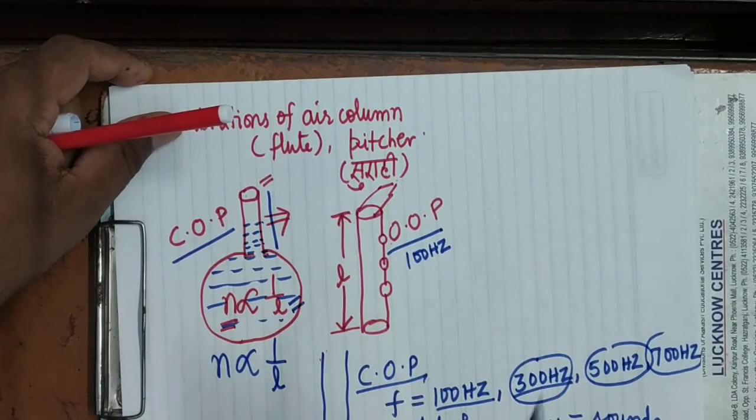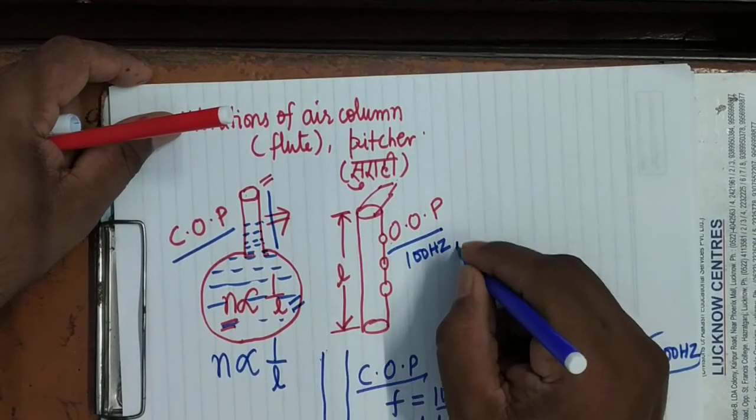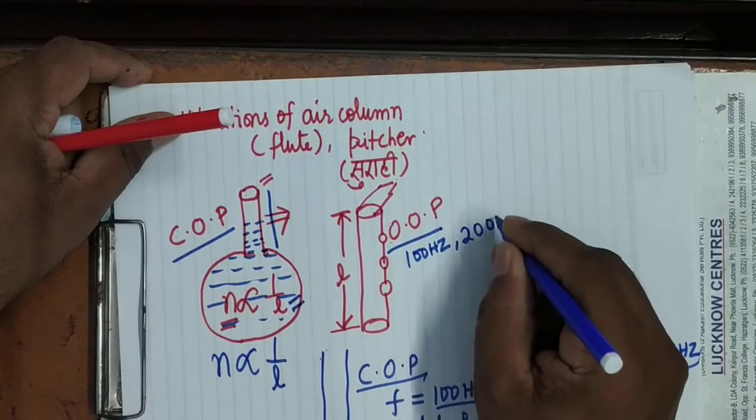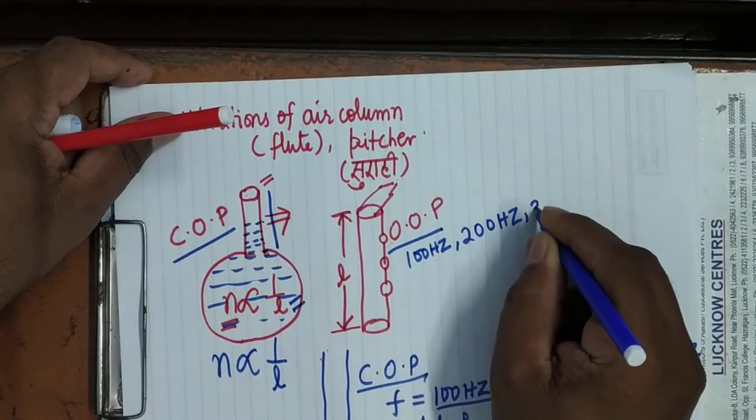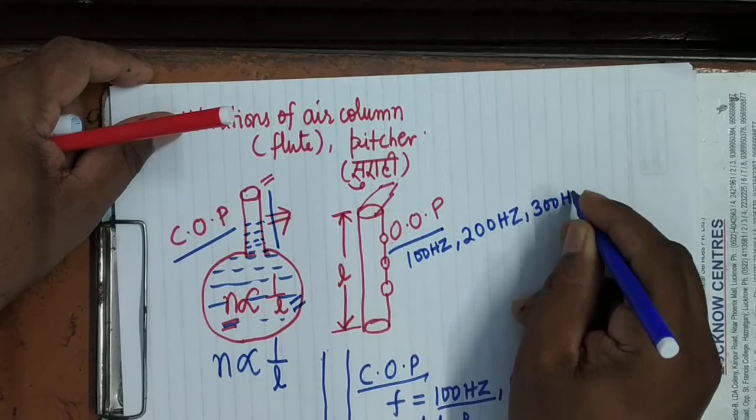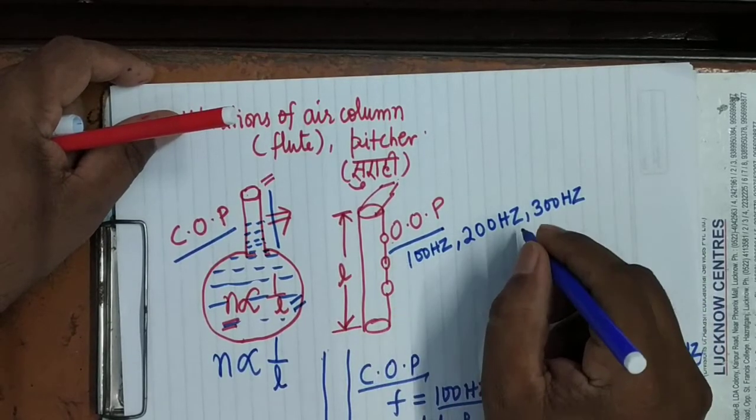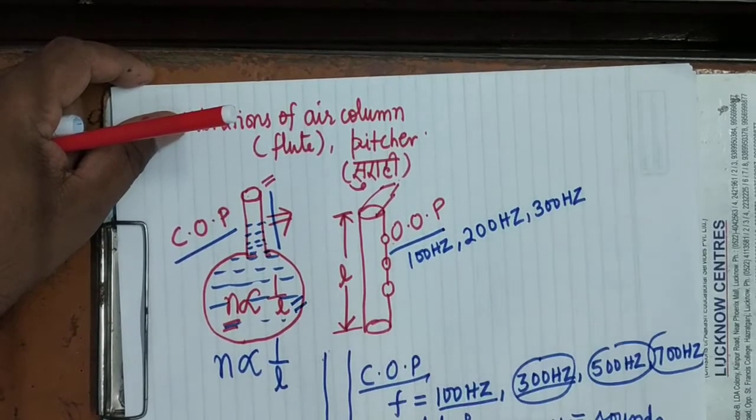While in the open organ pipe, suppose the fundamental frequency is 100 Hz. Then if you blow the air with some greater force, what will happen? It will produce the sound of 200 Hz, 300 Hz. Is it clear? Means it produces even harmonics as well as odd harmonics.